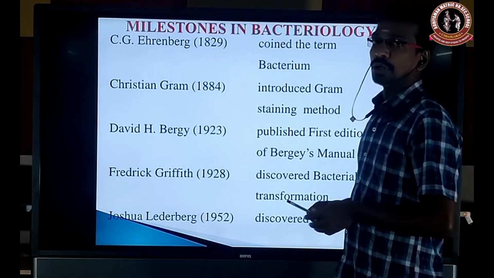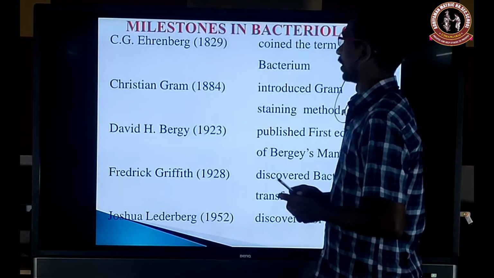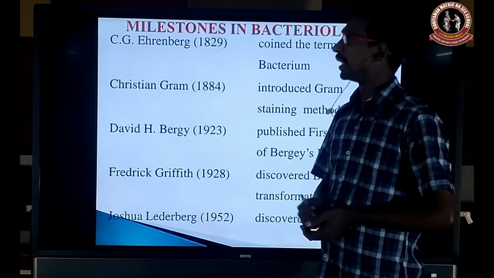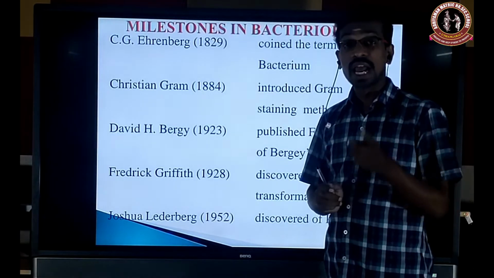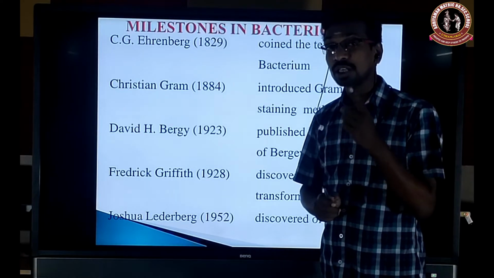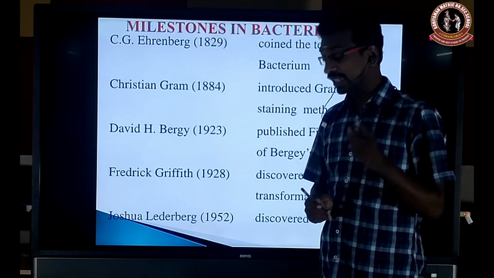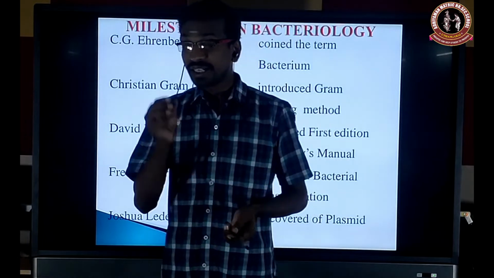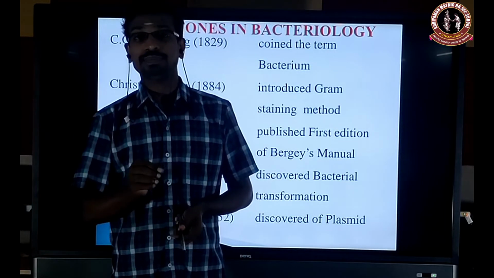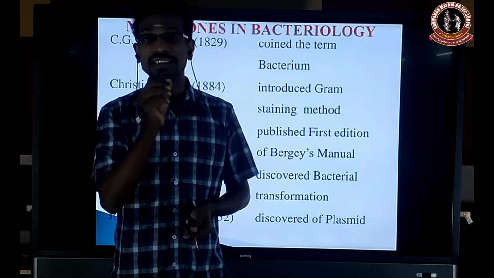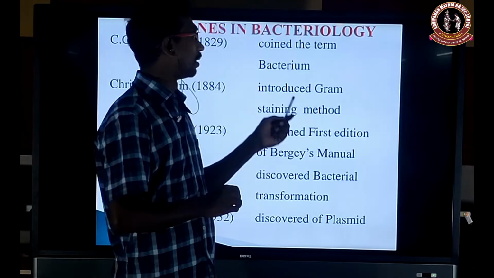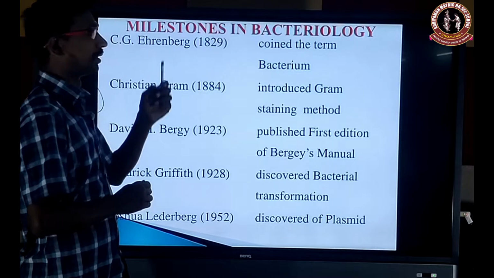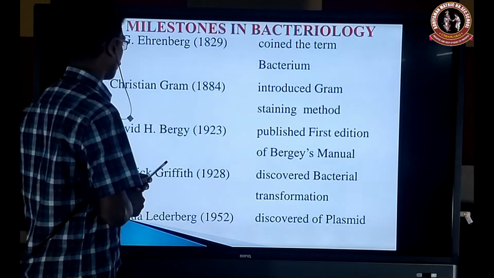Next we are going to see the milestones of bacteriology. Anton von Leeuwenhoek was the first man to discover bacteria, but he didn't know it was a bacterium. It was a tiny particle, and he generally called it an animalcule. But the term bacteria was given by Ernst Ehrenberg in 1829.